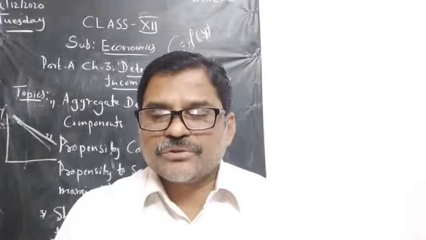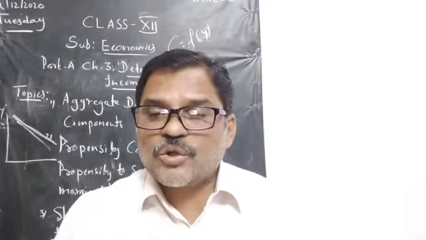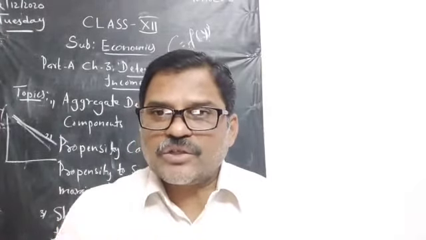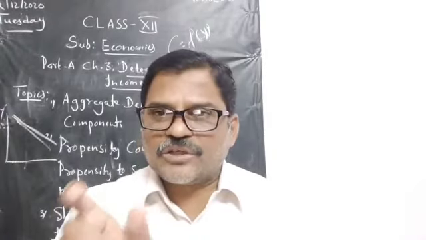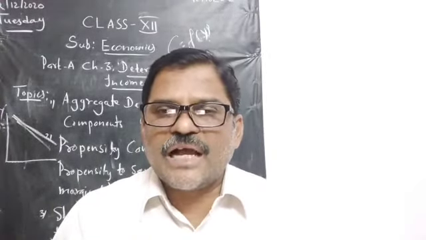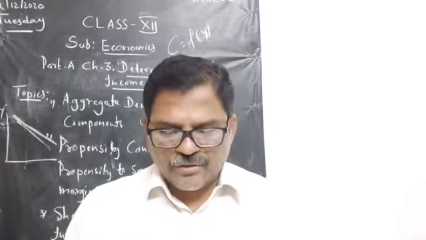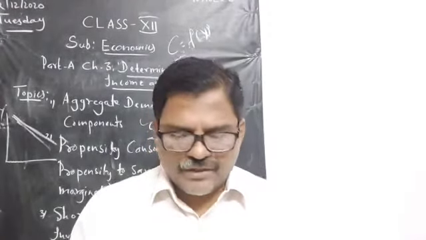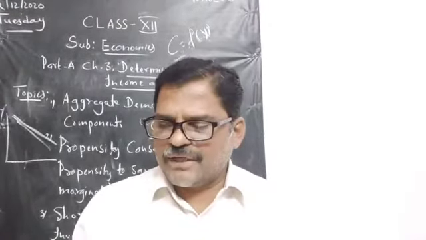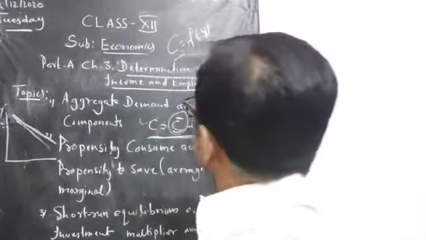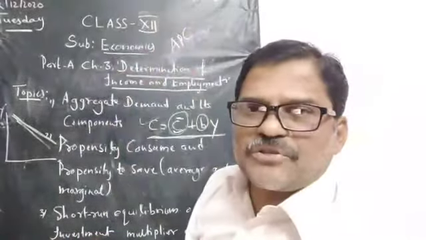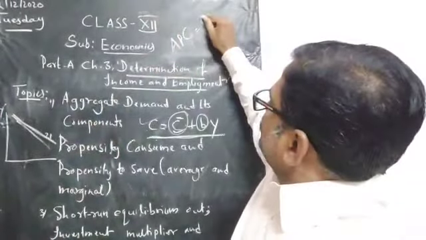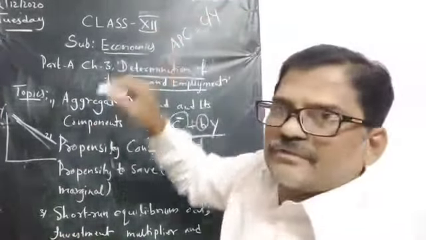The ratio of total consumption and total income is called average propensity to consume. Symbolically we can say APC is equal to C by Y. Here Y is a capital letter.